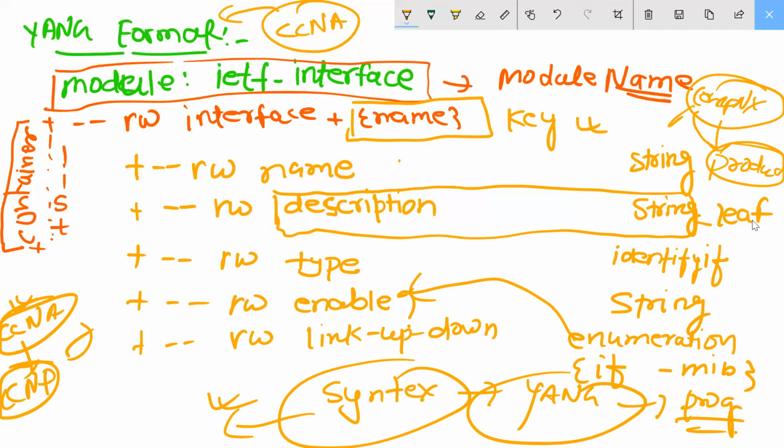This is the starting for you. So at least you should go with 4 to 5 languages. If we know only one language, we cannot survive with all devices. You cannot survive because, like, in Cisco they have used some other language. Maybe you are going to SDN or some other devices, and in some of the other vendors they are using some other language. So at least 4 to 5, you should be familiar with 4 to 5 languages. That's what I'm telling you.